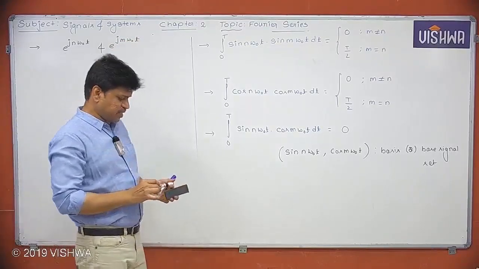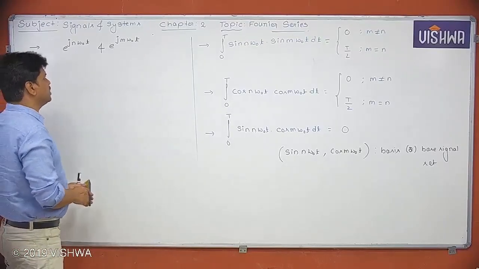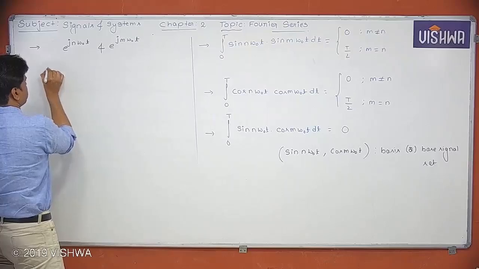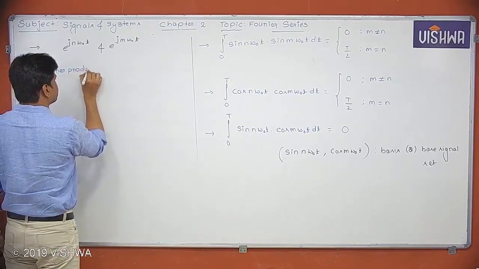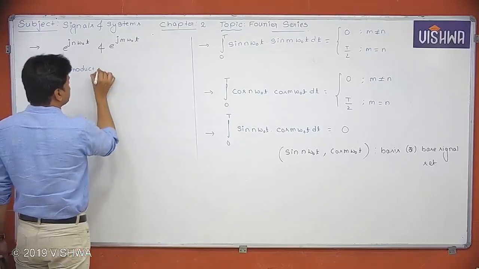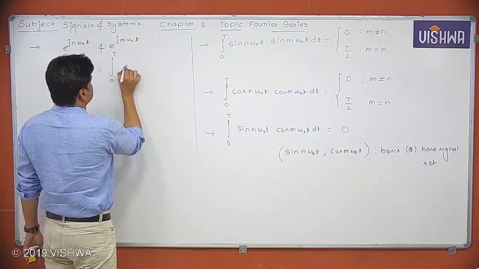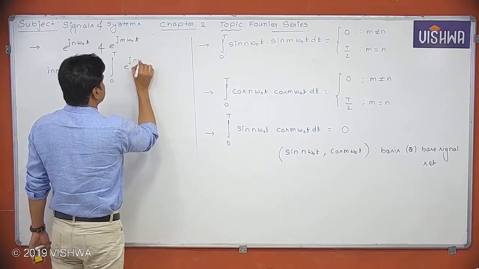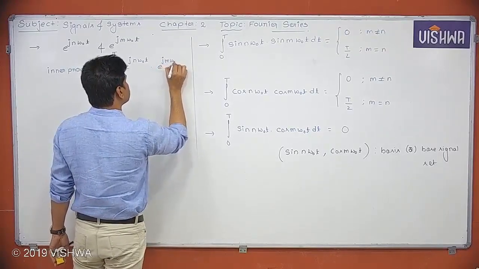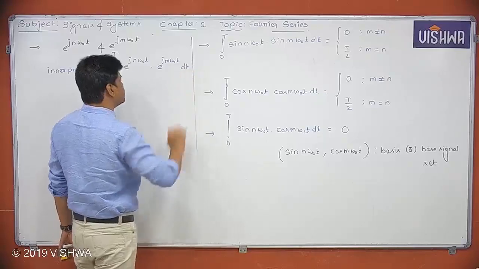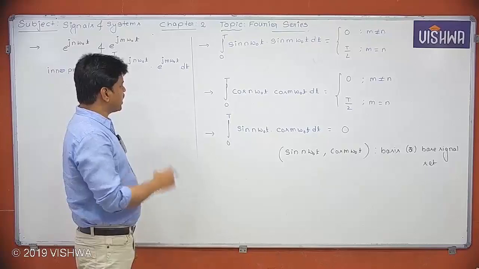So what is the condition to say these two signals are orthogonal to each other? First we have to check the inner product. What is the inner product actually? Integration over a period of e power j n omega naught t multiplied with e power j m omega naught t. So this has to be 0. But there is a mistake in it. You tell me, what is the mistake I have done here?